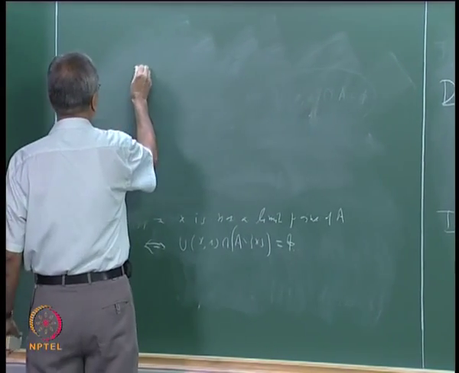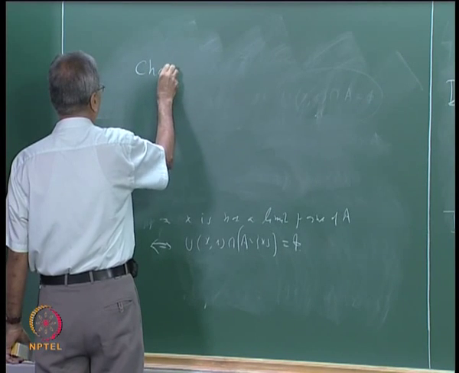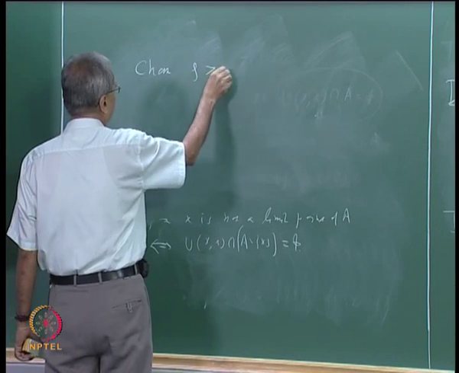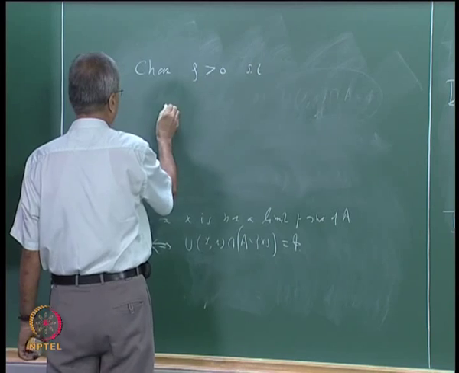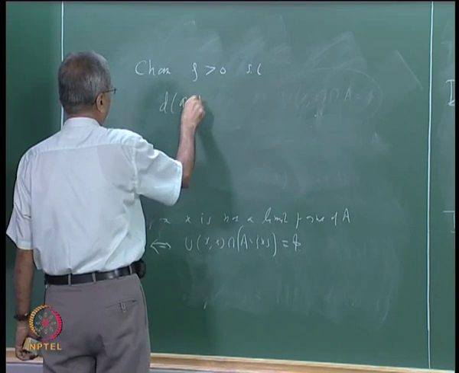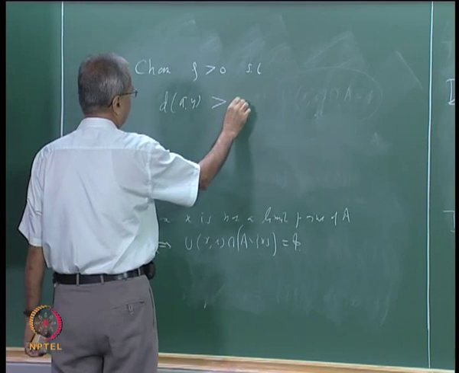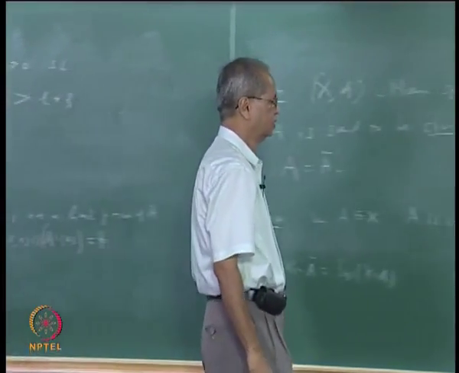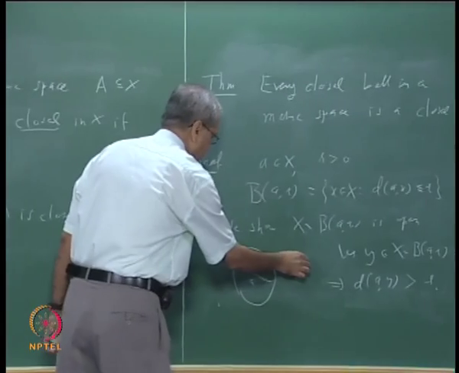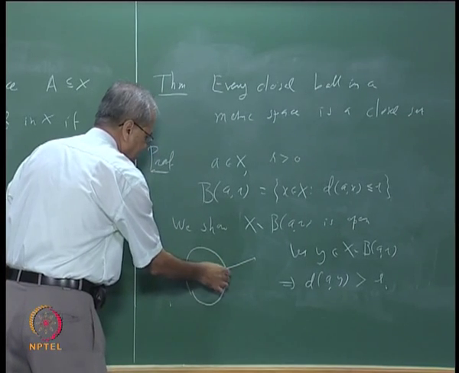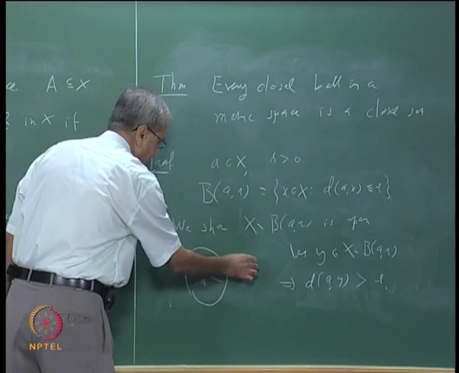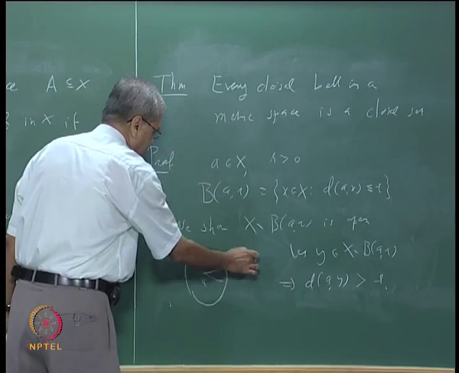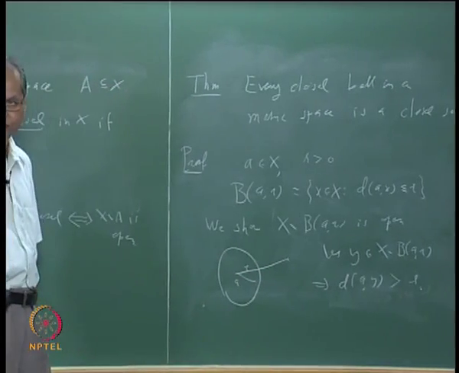Choose rho bigger than 0 such that the distance between a and y is bigger than r plus rho. That is, this is the distance between a and y, so this is r, so choose rho such that if you add this r and rho, this distance should still be bigger than that.